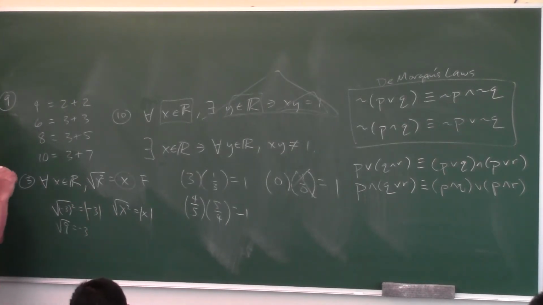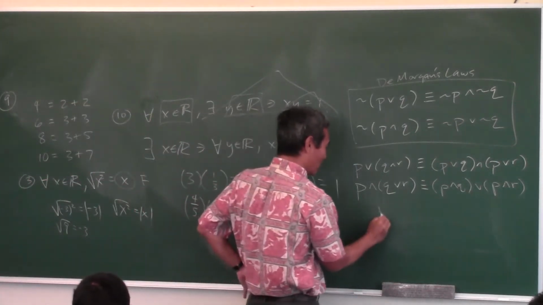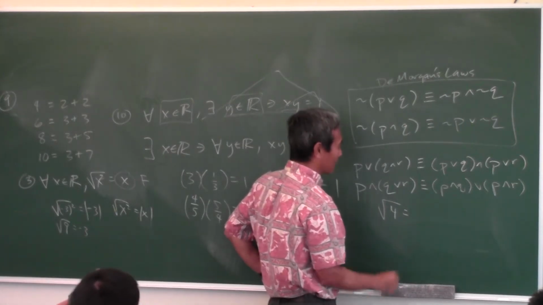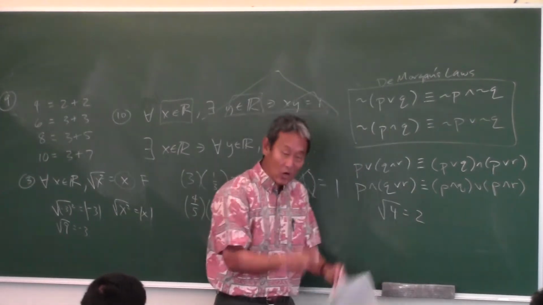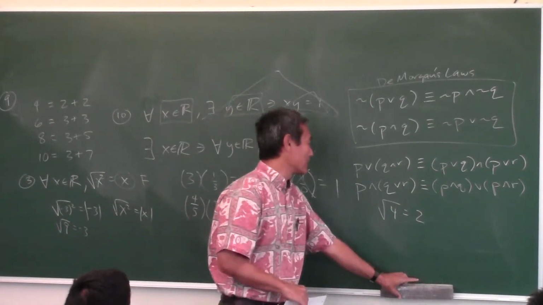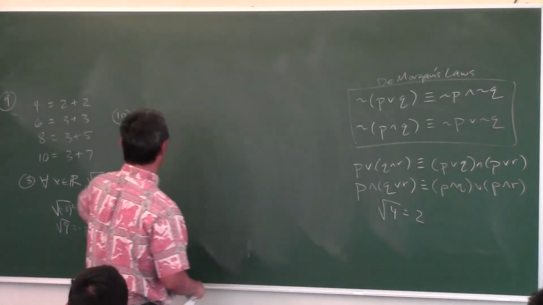So now, if I put the absolute value on, is that true? Well, maybe you guys just don't know stuff. Okay, let's go back to algebra 1. Let me ask you this. What's the square root of 4? No, it's 2. It's 2. Who said plus or minus 2? Okay, let me show you something.